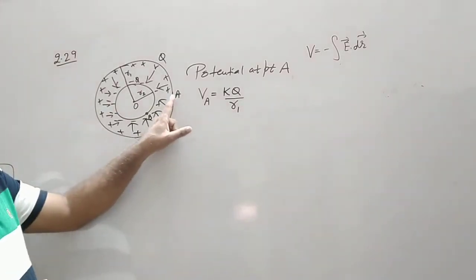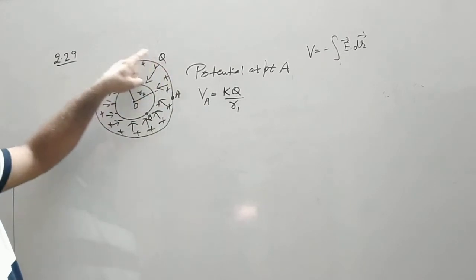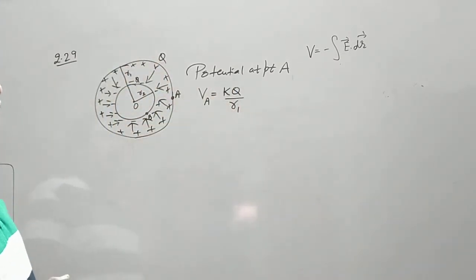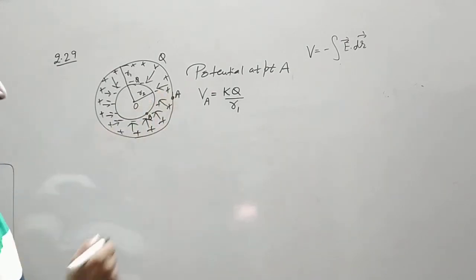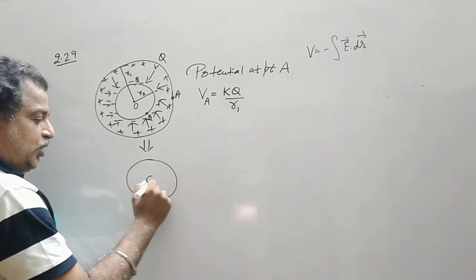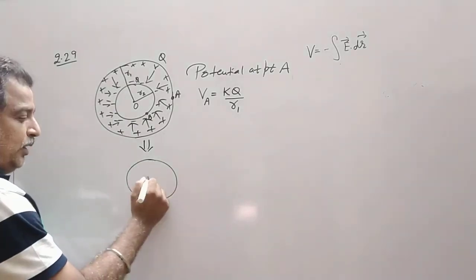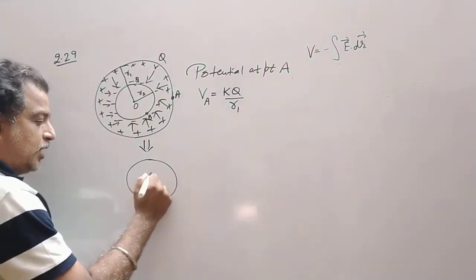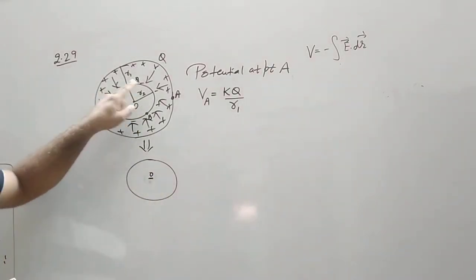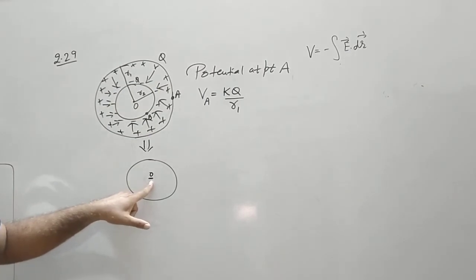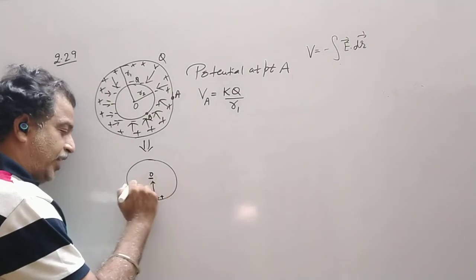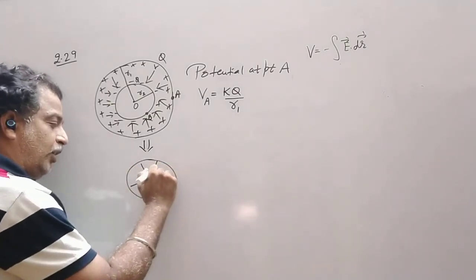So this is the potential at A due to the outer sphere, that is kq upon R1. Now the potential at A due to the inner sphere. We know that the inner sphere can be assumed in such a way that the entire charge is concentrated at its center. So instead of this sphere, I can say negative charge is concentrated at its center, and we have this sphere as positive charge. So the electric field is radially inward.